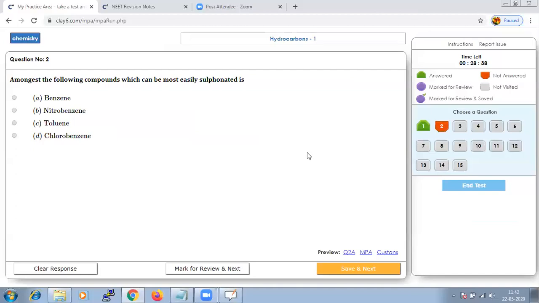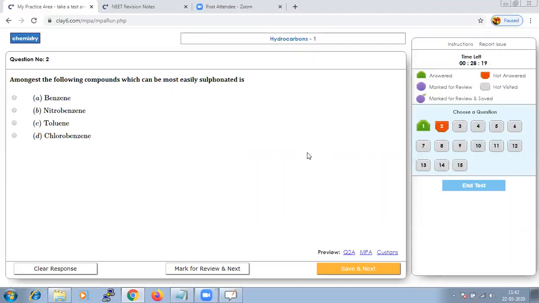So basically, when we talk about chlorine and the nitro group, it shows a negative I effect, while toluene is the one where you have a benzene ring with a CH3 group attached, and that will show a positive I effect.